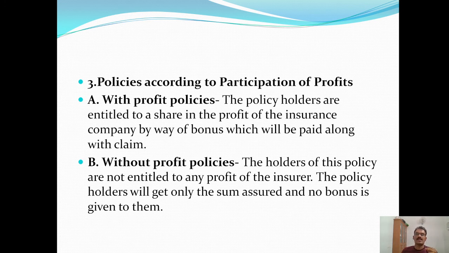Third classification, policies according to participation of profits. First one, with profit policies. The policy holders are entitled to a share in the profit of the insurance company by way of bonus, which will be paid along with the claim. So under with profit policies, the policy holders are entitled to get a share in the profit of the insurance company by way of bonus, and this bonus will be paid along with the claim.